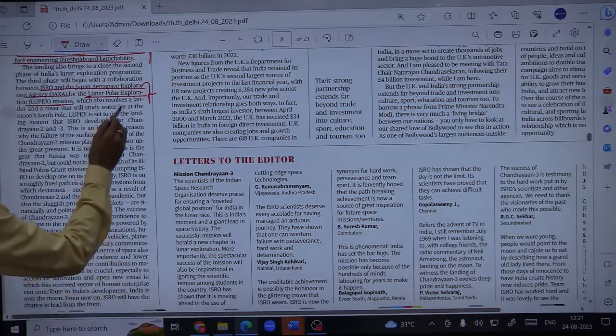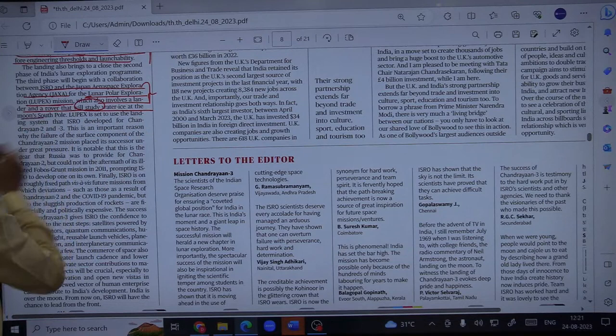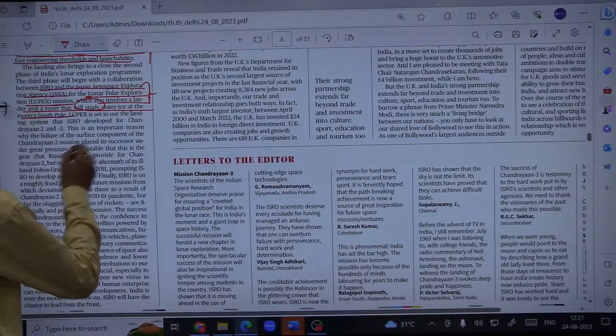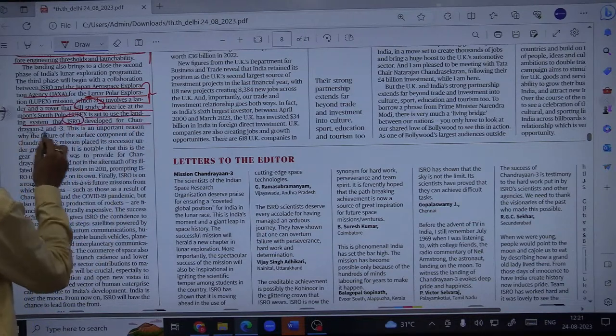Okay. So it also involves a lander and a rover that will study water ice at the moon's south pole. Fine. So similar objectives, but with a different set of missions. LUPEX is said to use the landing system that ISRO developed for Chandrayaan 2 and 3.